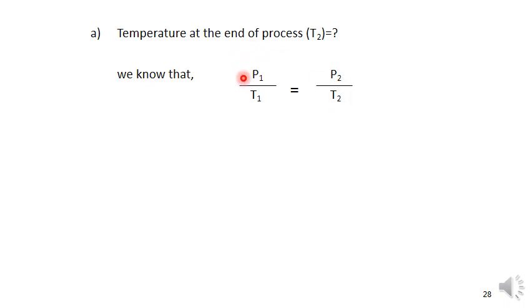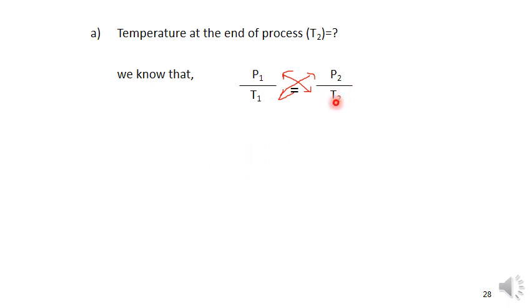So substitute all the values. We want T2, so just cross multiply this. Many students made a mistake here. We want only T2.